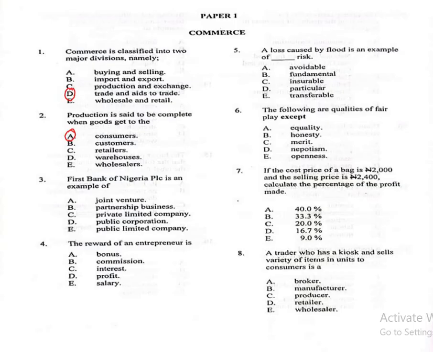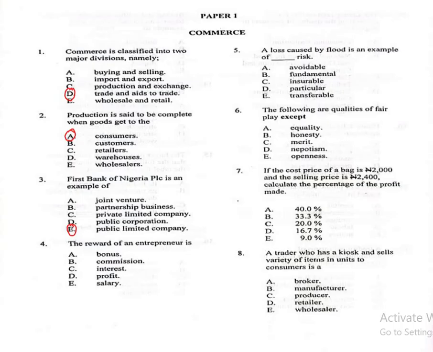Question number 3. First Bank of Nigeria PLC is an example of A, joint venture, B, partnership business, C, private limited company, D, public corporation, E, public limited company. The correct answer is E. First Bank is an example of a public limited company.